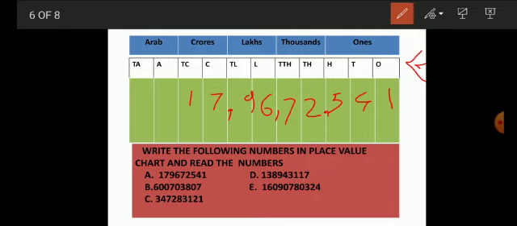Now the number is separated into 4 periods: crores, lakhs, thousands and ones. Now read the number: 17 crores, 96 lakhs, 72,541. This type, you write the numbers in the place value chart and read it.